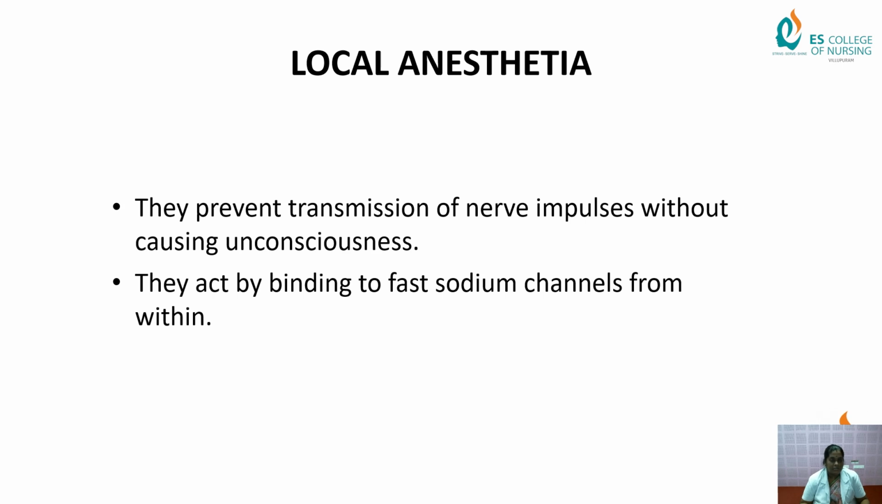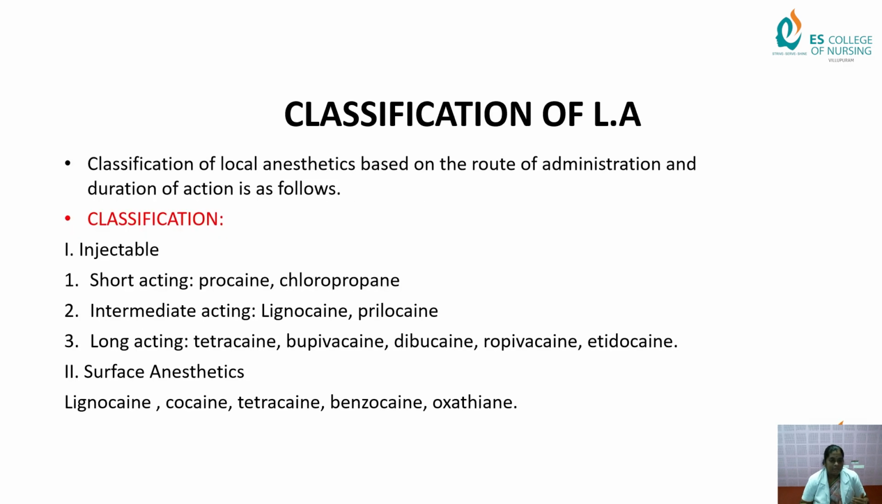Local anesthesia. Okay, general anesthesia is completely over. Now we see local anesthesia. Local anesthetics prevent the transmission of nerve impulses without causing unconsciousness. They act by binding to the fast sodium channel from within. Next, classification of local anesthetics: we can use classification based on the route of administration and duration of action, as follows. Okay, first the classification of the injectable form.